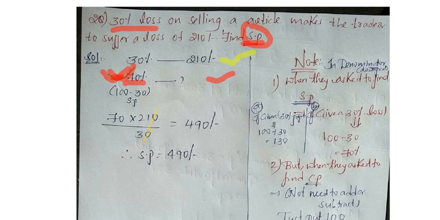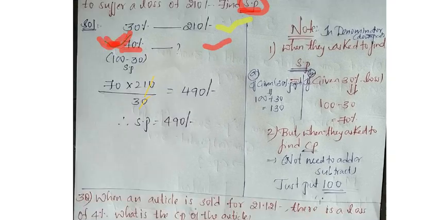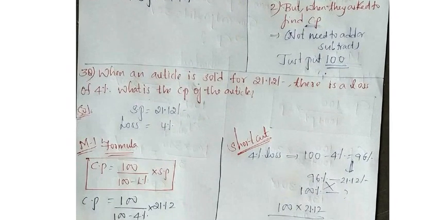They should give clearly the loss percent, profit percent and amount, but here they gave us only the loss percent, not the loss amount. At that time, what should you do? Here they gave a loss of 4%. Loss means we have lost something, so you should do subtraction. 100 minus 4 you should do here. Don't think again about what the cost price is. The teacher told us to take 100. In the denominator we should keep the cost price the same, 100 only.